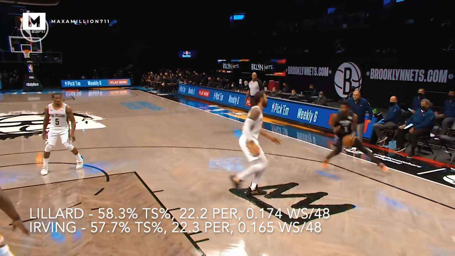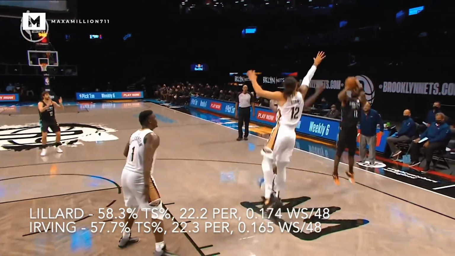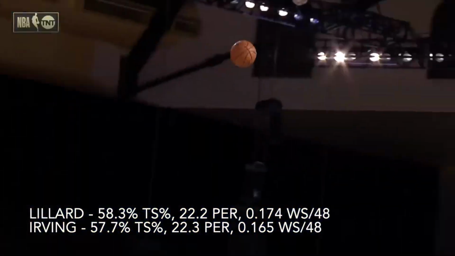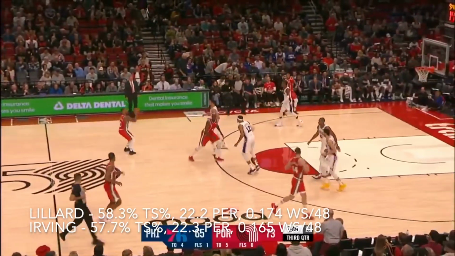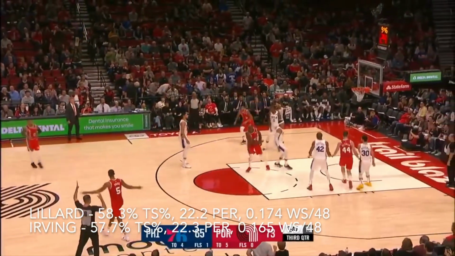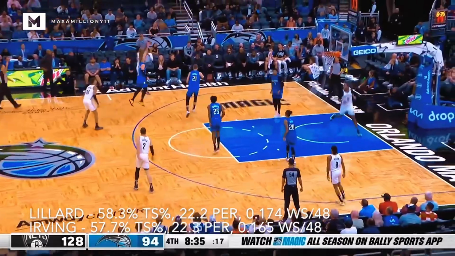In the efficiency and advanced metrics category, it's interesting because Kyrie is actually a more efficient shooter from either mid-range or 3-point range compared to Dame, but Dame draws more fouls, which leads to him having a higher true shooting percentage. Both players were almost automatic at the charity stripe.